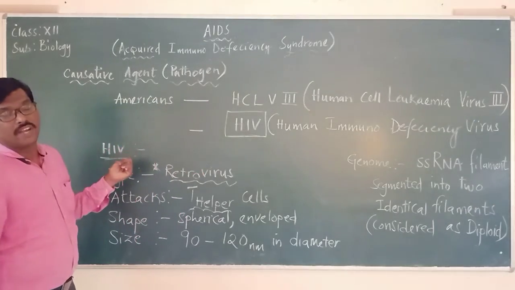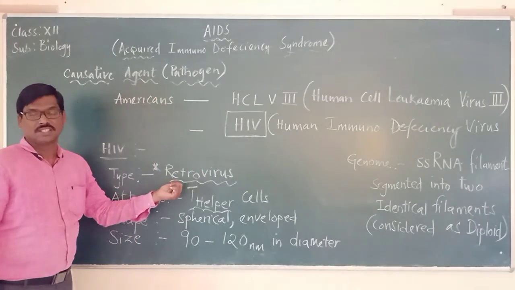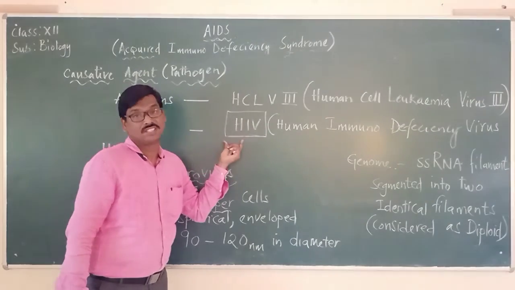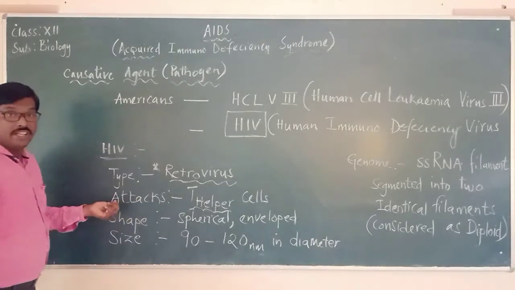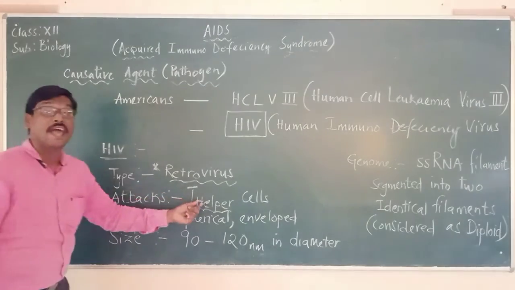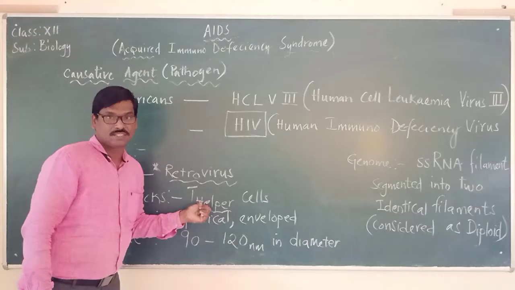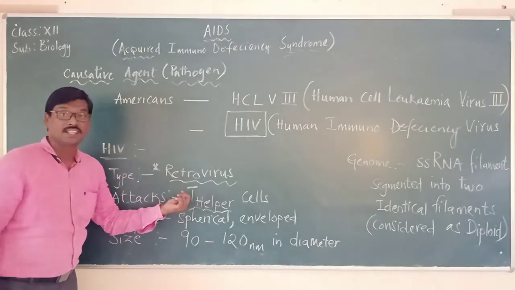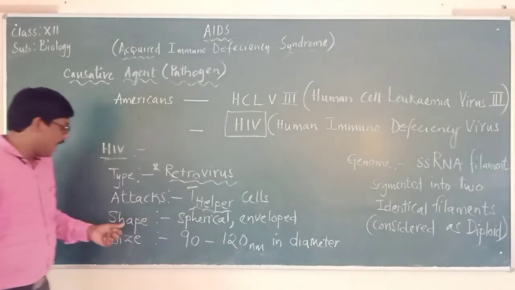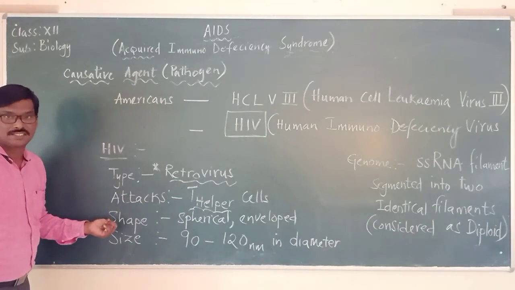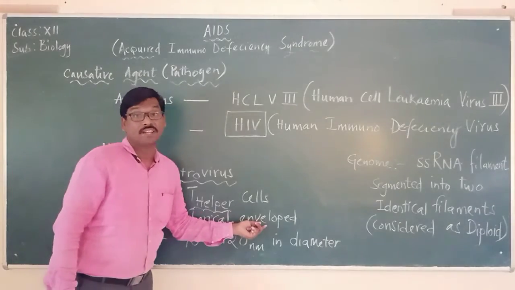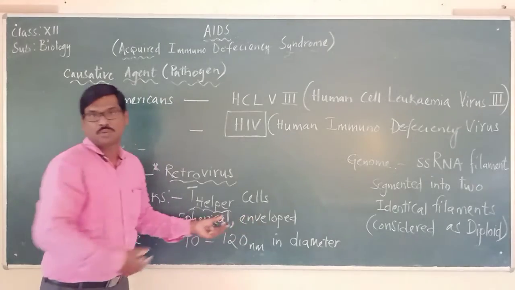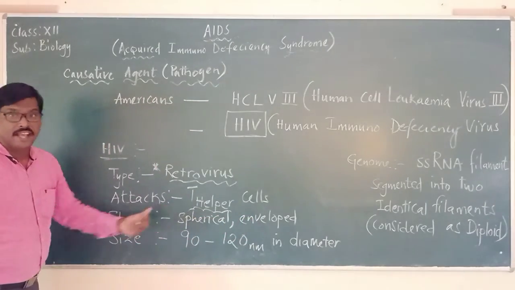So what is the type of virus which is causing AIDS? Retrovirus. The name of the virus is human immunodeficiency virus, in short HIV. And it attacks which cells in our body? T helper cells, which are the main cells in the cell-mediated immune system. And what is the shape of this virus? It is spherical and enveloped. We will look at this in detail as we go further.